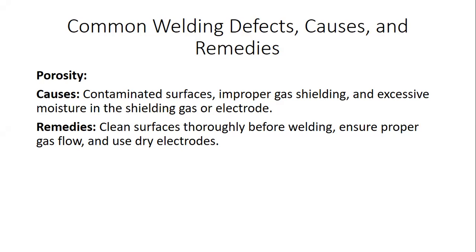What are the remedies to stop gas porosity? Clean the surface of the metal thoroughly before performing the welding operation, ensure proper gas flow across the welded joint, and use a dry electrode. These are the things that can be practiced as a remedial solution for the above causes.